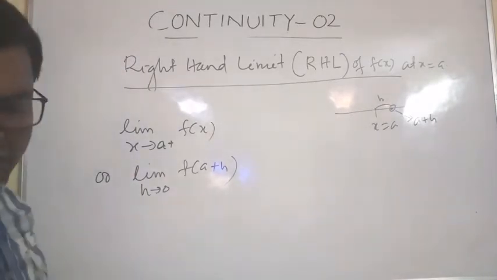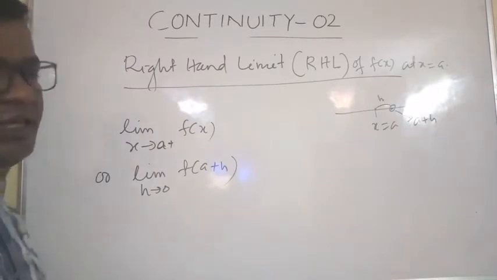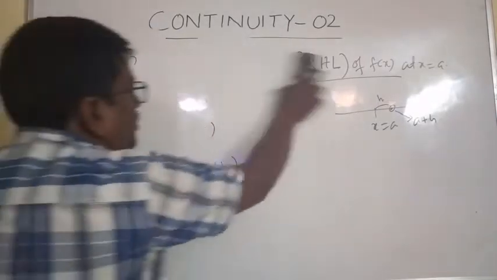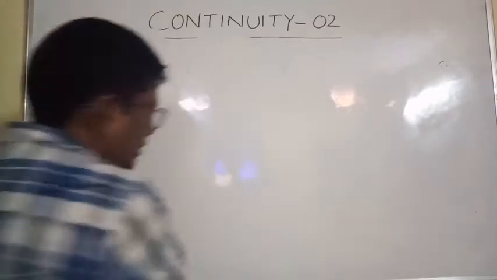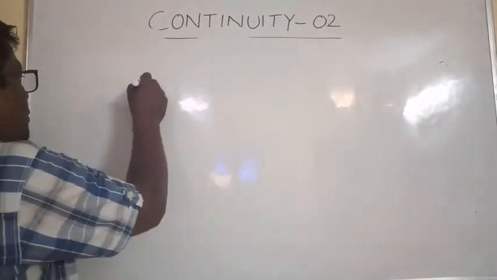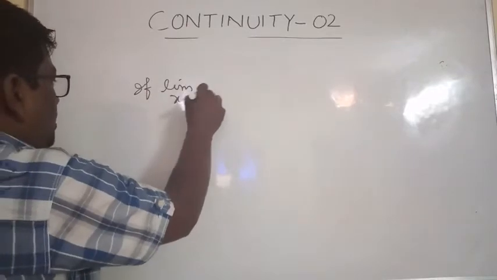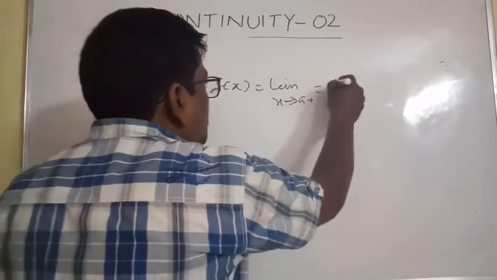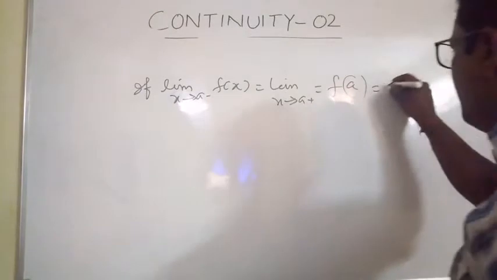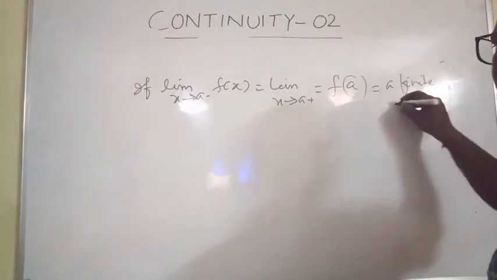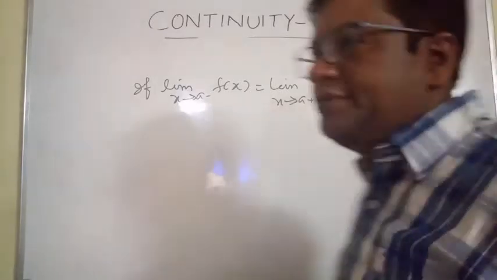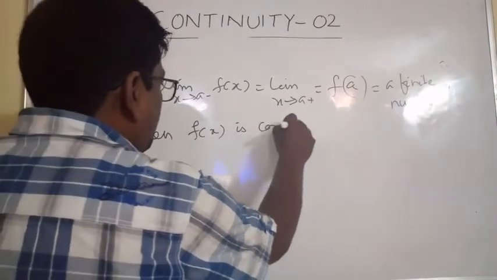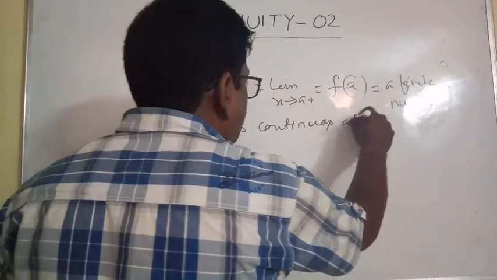So continuous function is also defined as: if limit x tends to a minus f of x is equal to limit x tends to a plus f of x is equal to f of a is equal to a finite value or finite number, then f of x is continuous at x is equal to a.